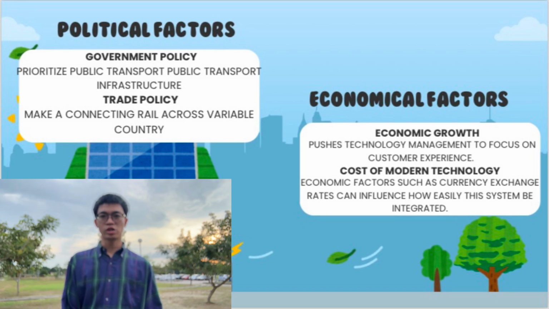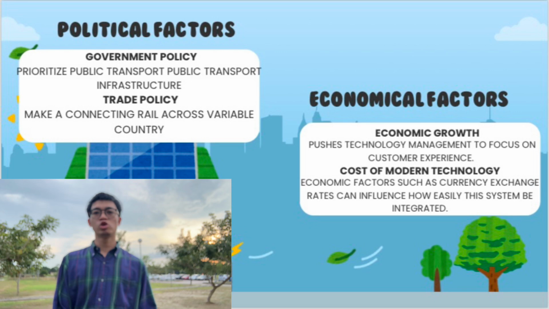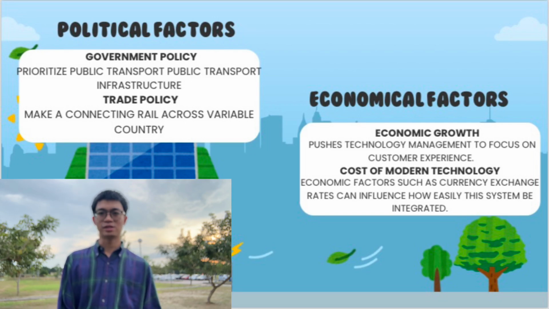So for the key component, infrastructure investment, allocate funding for the construction and modernization of rail lines, stations and logistic hubs. Expected outcomes: increased trade volumes, as easier movement of goods will likely lead to higher trade volumes domestically and with neighboring countries. So as a conclusion, implementing a connecting rail network through a strategic trade policy can transform the nation's transportation landscape, fostering economic growth and improving the overall quality of life for its citizens.